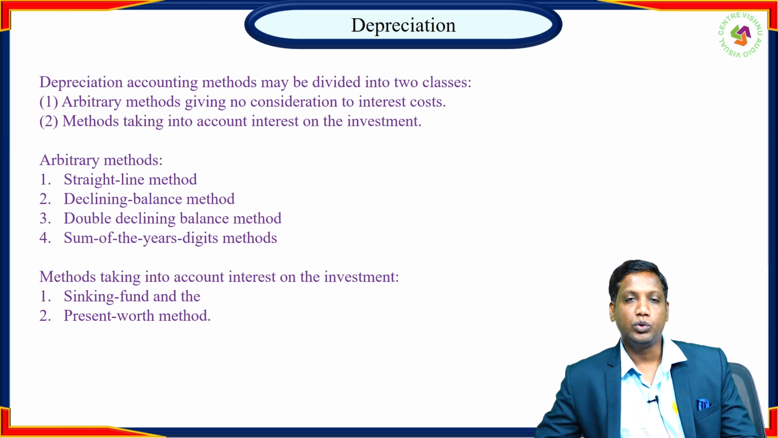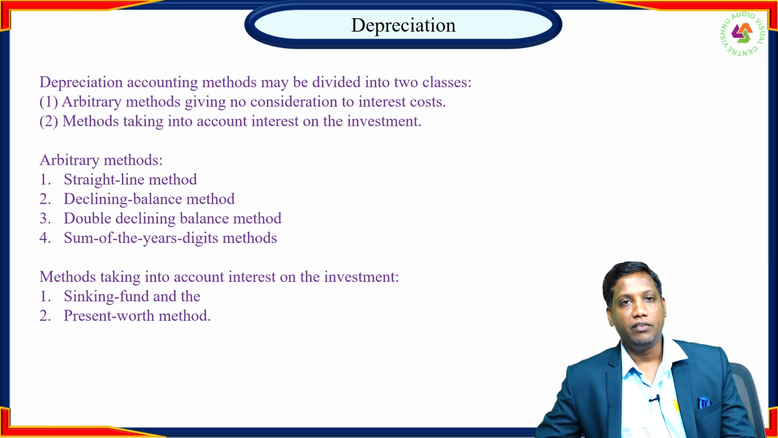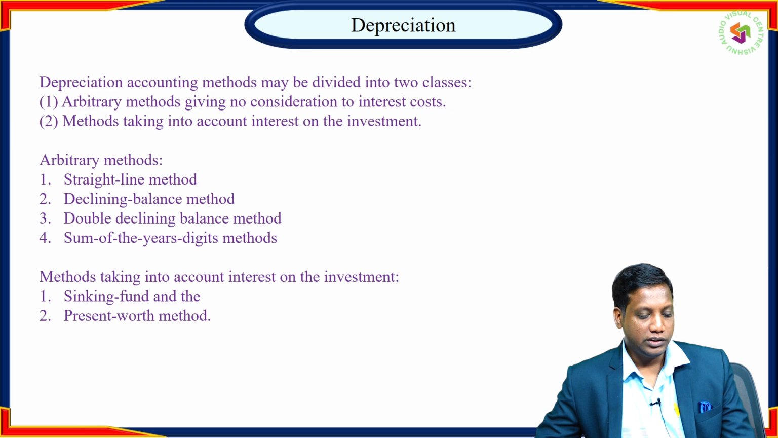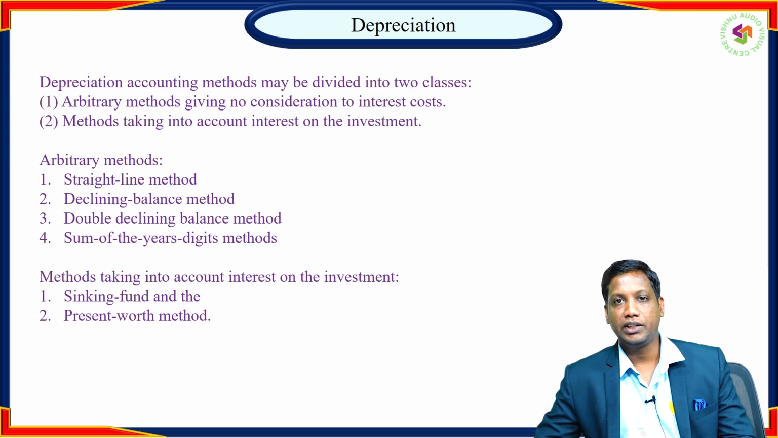In most cases, from an industry point of view, we use the arbitrary methods only. In this, we have different methods. The first one is the straight line method. The second one is the declining balance method. The third one is the double declining balance method. The fourth one is the sum of the years method. These are the most popular methods for determining depreciation without considering the interest.